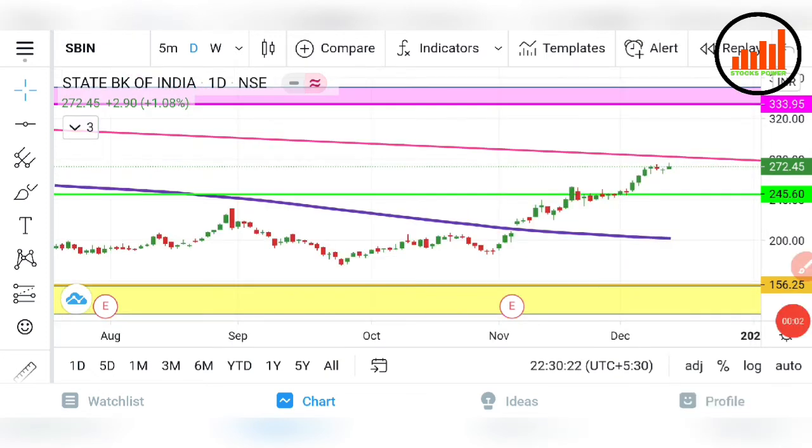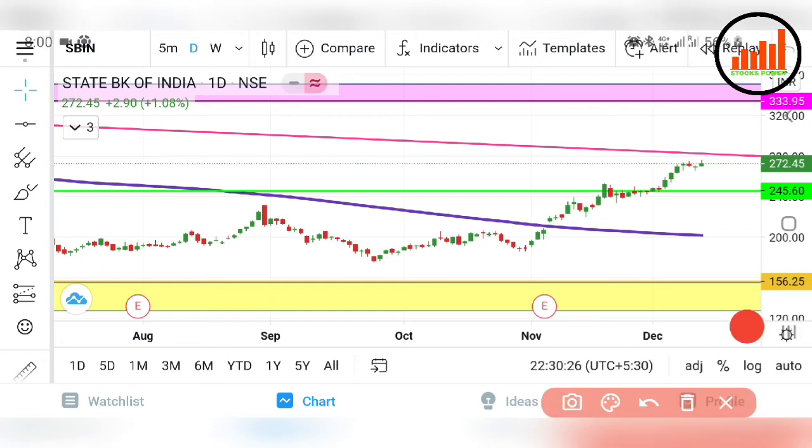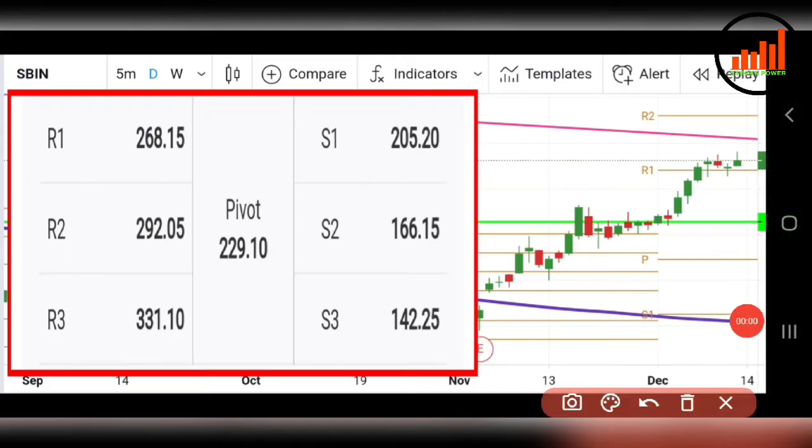So if you have taken a new position, here is also a support level for SBI Bank, so no need to panic. If it breaks this trend line, there will be more sharpness in SBI Bank till this 300 level, 320 level you can take. After 320, if it settles above this 320 level for many days, or rather many weeks, then it will be a good movement for the long term in SBI Bank.